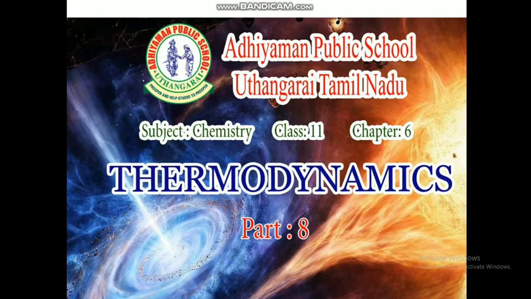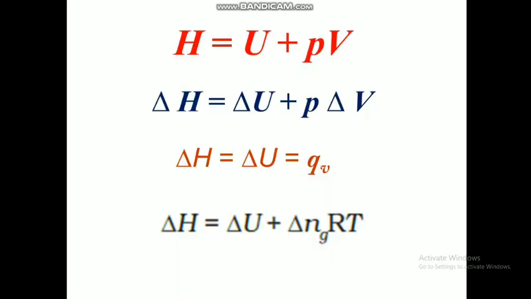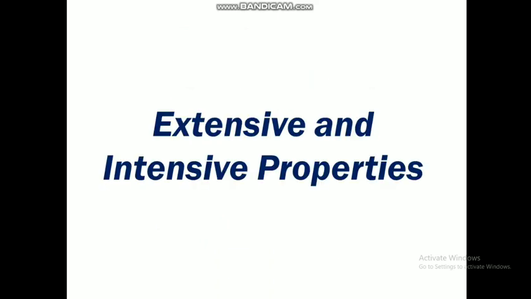In the previous class, we discussed enthalpy, the total heat content of a system, and we derived some relationships between change in enthalpy and change in internal energy with respect to ideal gases, solids, and liquids. So that's what we studied yesterday, and today we are going to study two new terms, which are extensive property and intensive property. We should know what an extensive and intensive property is and what the difference between these two properties is. First we will see some examples.